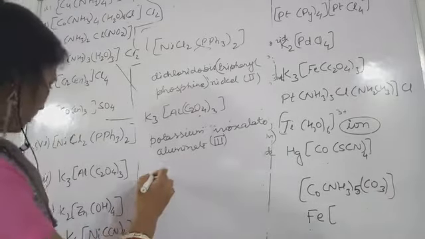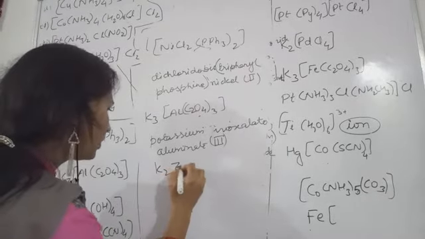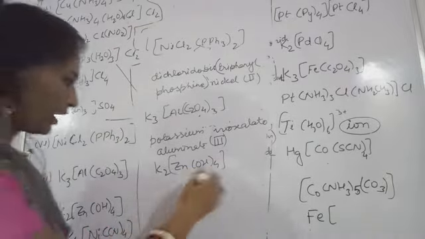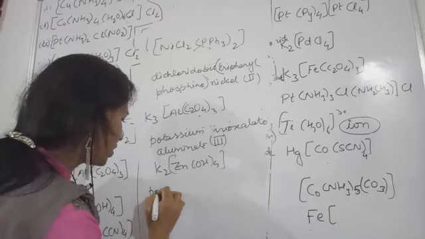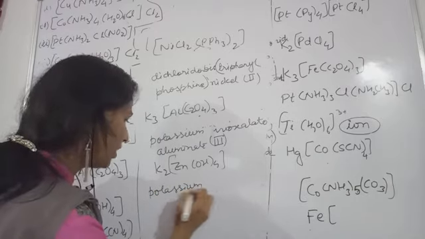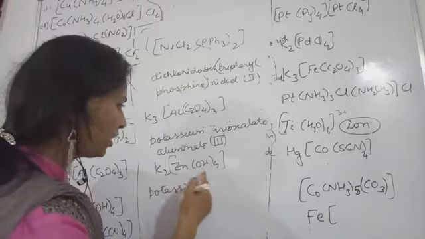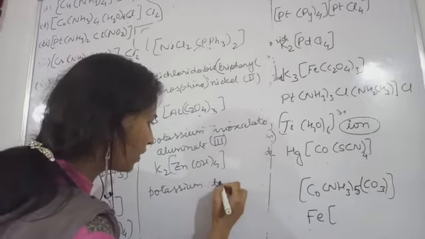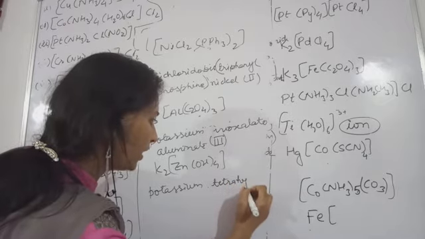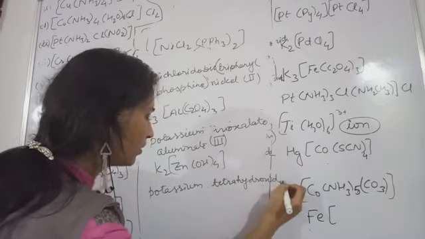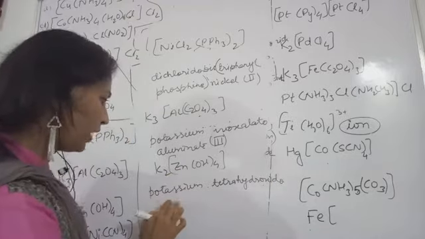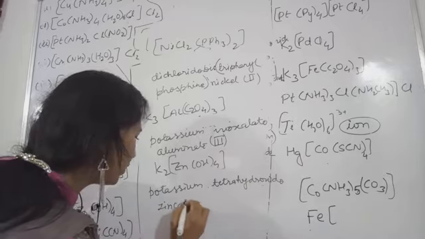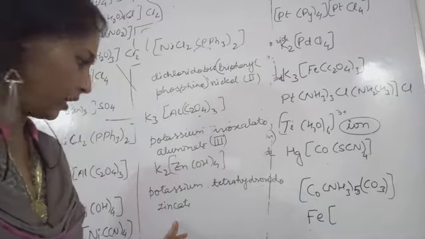Now next, this is what? K2ZnOH4. So write down what the name will be. I am writing this quickly here. This will be named as what? Potassium. Then the hydroxide, so tetrahydroxide. Potassium, then some space, then you write down tetrahydroxido. Okay, potassium tetrahydroxido zincate. Okay, zincate. Why? Because we have taken the anionic ligand here, zincate.